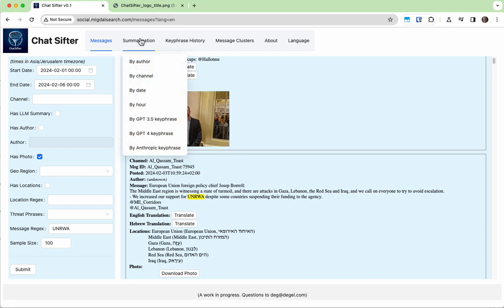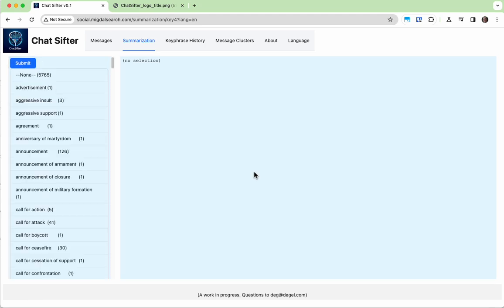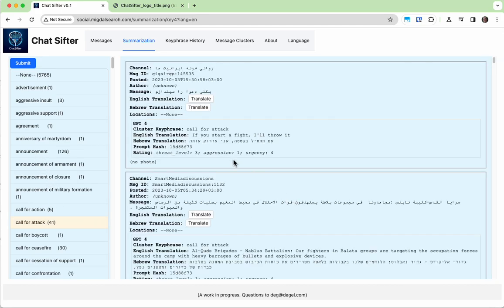One was the focus on large language models. We did this much more the first few weeks of October, where we can look for messages we process with GPT-4, with GPT 3.5, or by Anthropic. Let's look for GPT-4 and see what we have. So we use the large language model to create a key phrase for each post, and here we've clustered by different key phrases, and you can see these are all the ones that are called for attack,